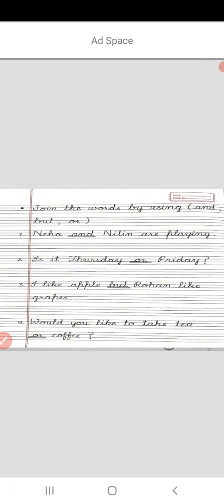Join the words by using and, but, or. A few sentences are given and you have to complete the sentences using conjunctions but, and, or. So do practice.